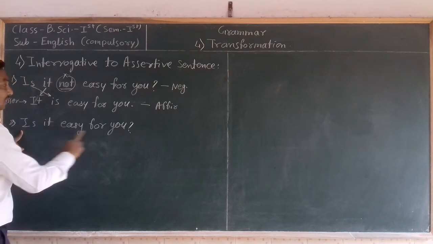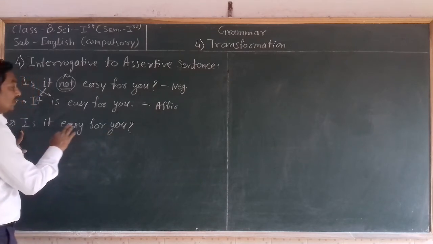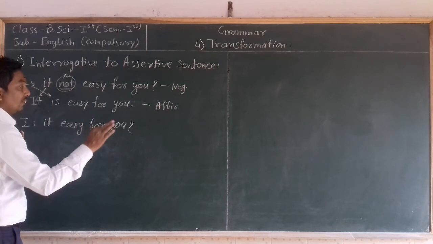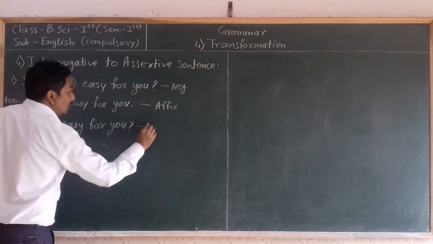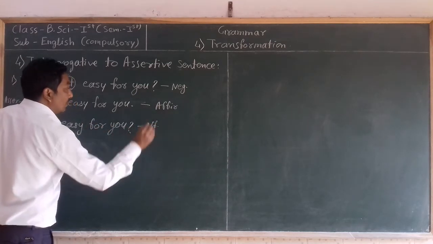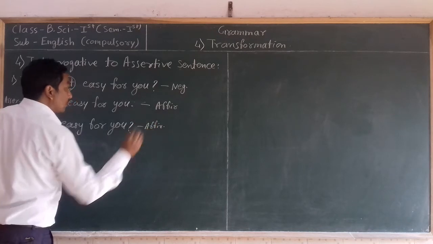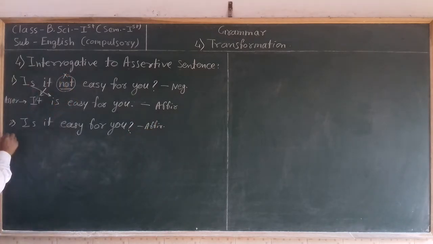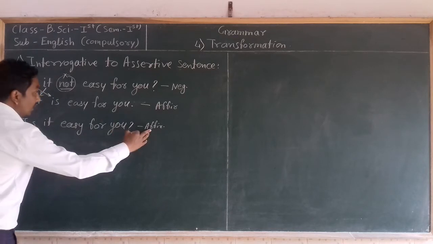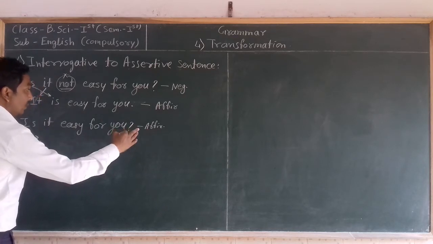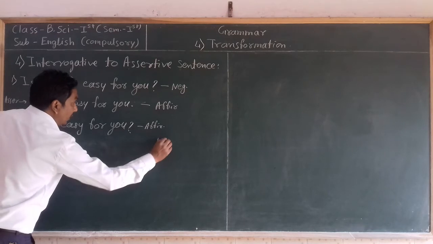In this sentence a question is asked, but no, not, never is used, so this is an affirmative sentence. Now we transform it into an assertive sentence. Since it is given in the affirmative form, we have to transform it into negative form.